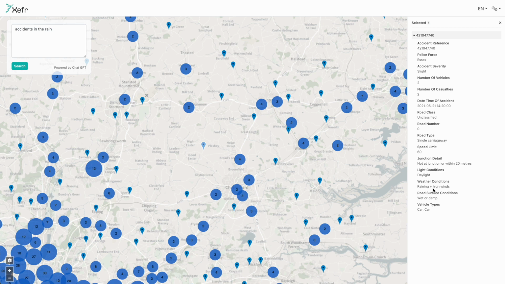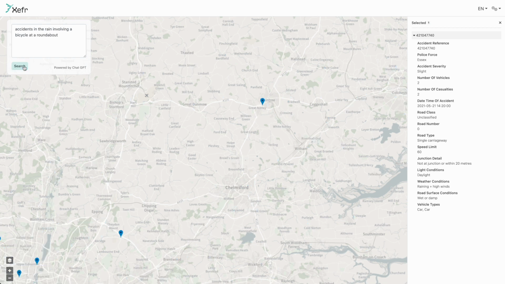Now we can go a little bit further with this integration and run queries such as accidents in the rain involving a bicycle at a roundabout. Press search here. Obviously there's a far fewer number of examples here, but clicking on this one, for example, we can see the road type was indeed a roundabout. It was raining. One of the vehicle types involved a pedal cycle.